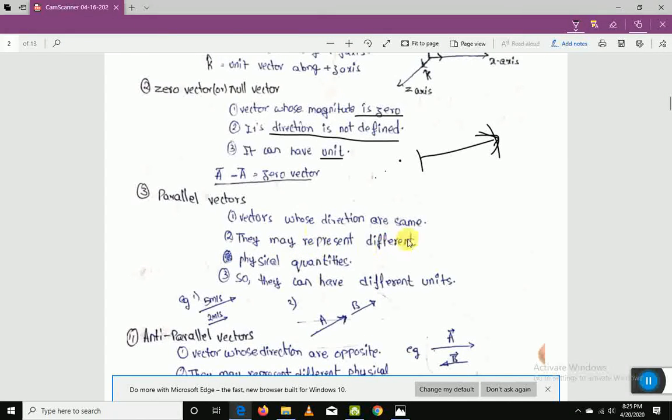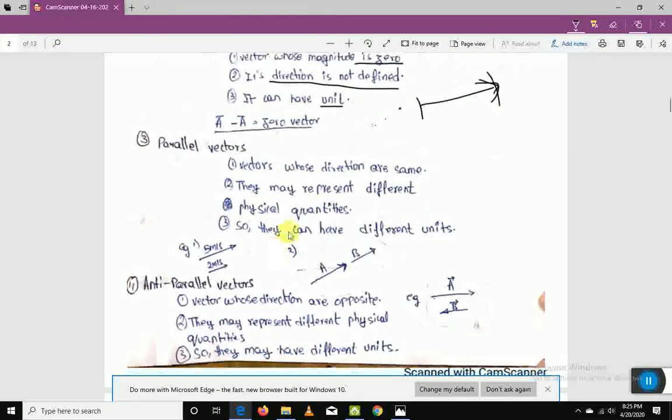They may represent different physical quantities, right? Because the first point is not violated. If I say in this direction it's 5 meters per second, in this direction 2 meters per second. Suppose we take this as acceleration, like meter per second square. Okay, I hope you understood.